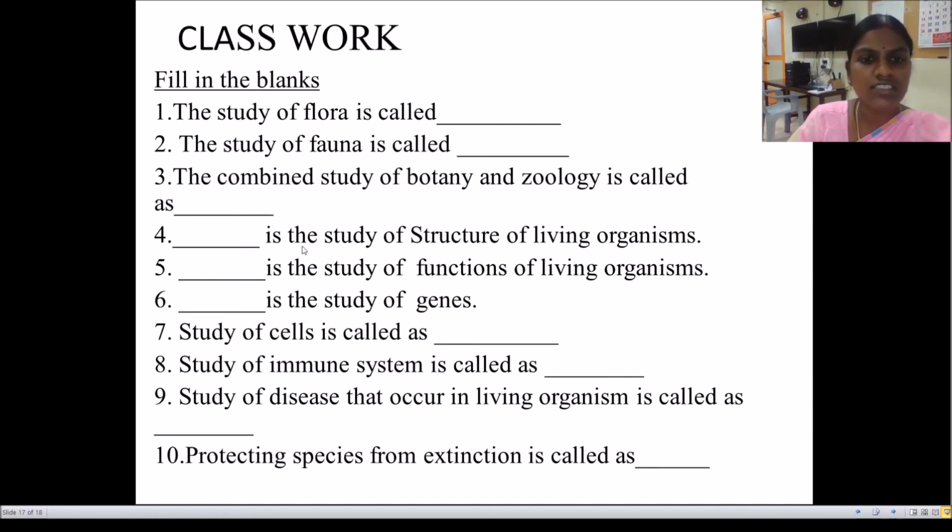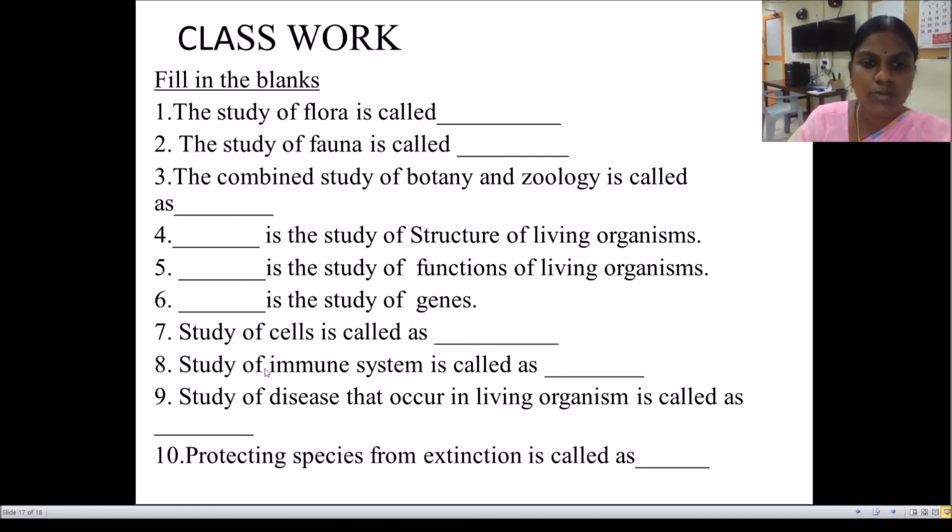What is dash, the study of structure of living organisms? Anatomy. Dash is the study of function of living organisms? Physiology. Dash is the study of genes? Genetics.